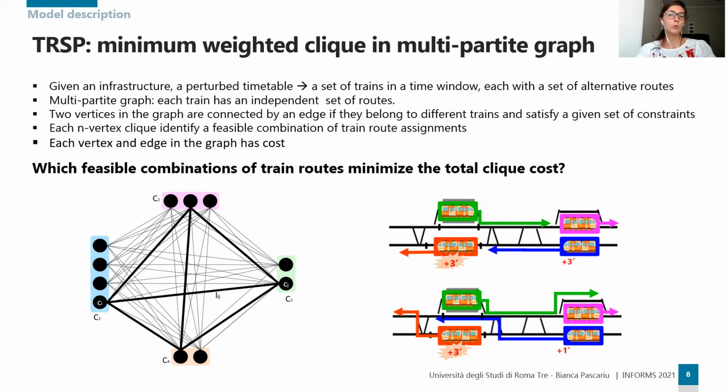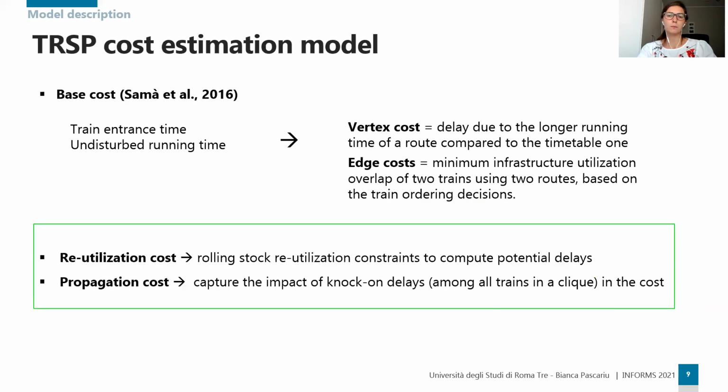Two routes are coherent when they satisfy the rolling stock constraint from an infrastructure point of view. So in this graph, each n-vertex clique identifies a feasible combination of train route assignments, where n is the number of trains in the network, and each vertex and edge in the graph has a cost. So the question is, which feasible combinations of train routes minimize the total clique cost?